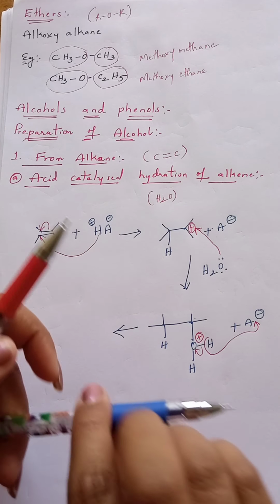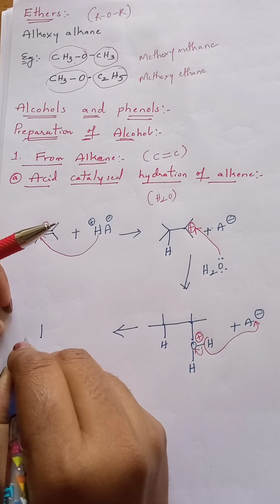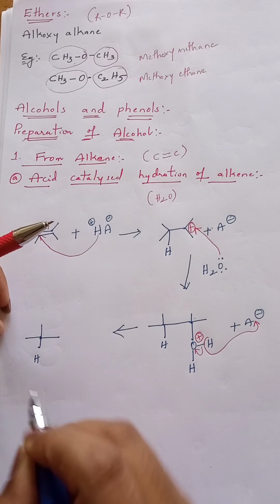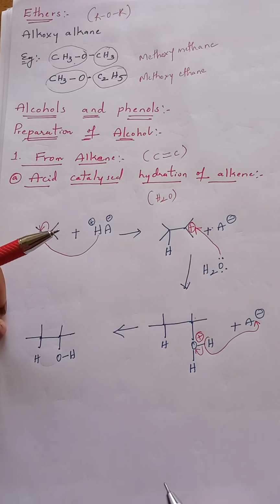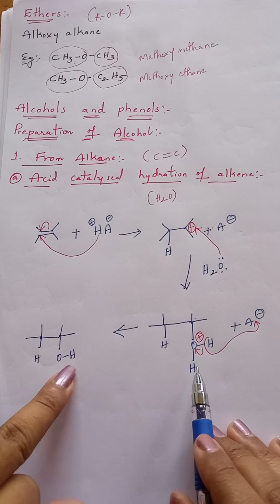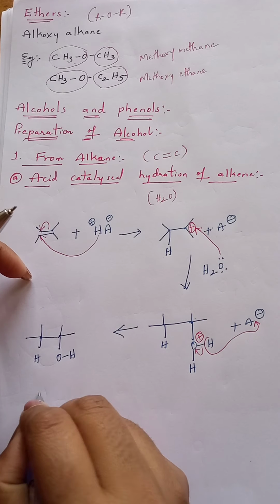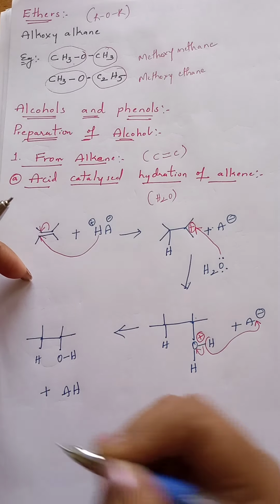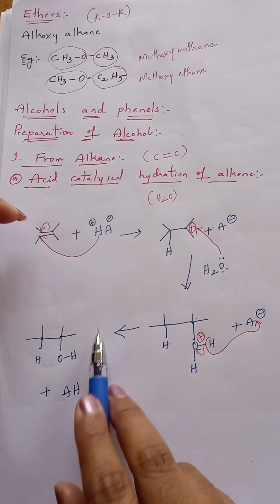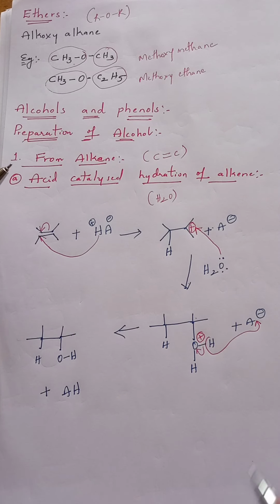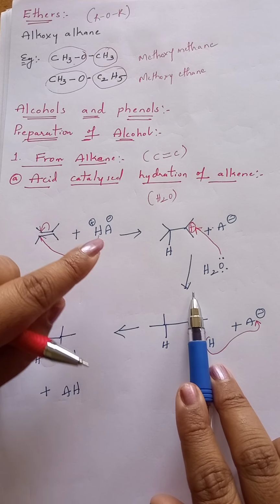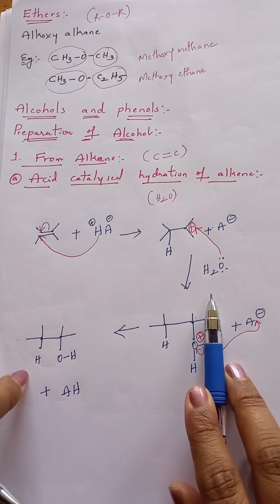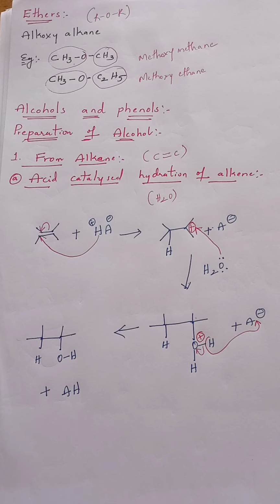and the positive charge on oxygen can be neutralized. Then finally we will get here two bonds and here hydrogen, single bond as it is, here two bonds and here O bond H. That's it. This hydrogen I have written here, plus it liberated AH. That's it. Understand? Finally what we got here? We got alcohol as the final product. So that means whenever alkenes undergo acid catalyzed hydration, it finally gives alcohols.